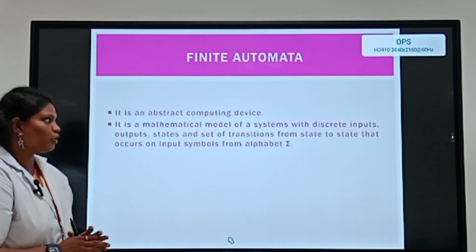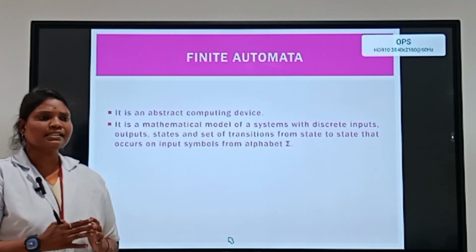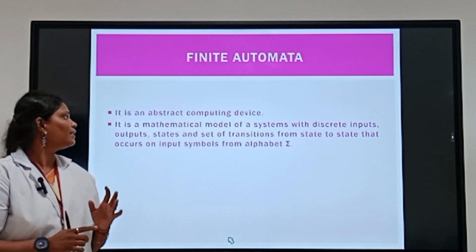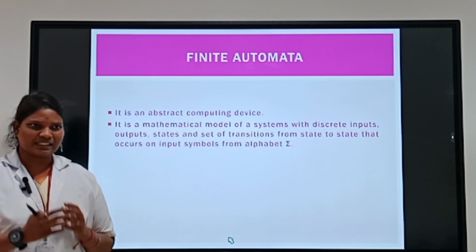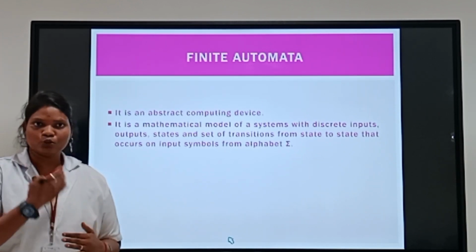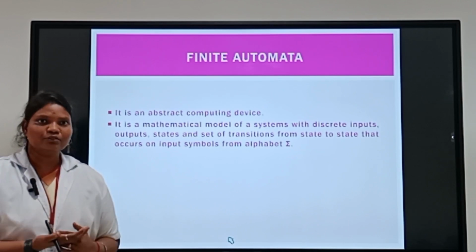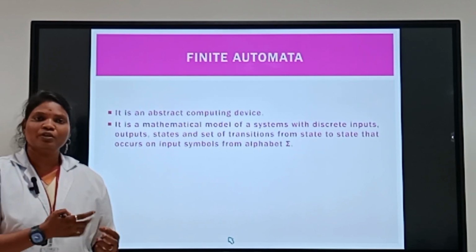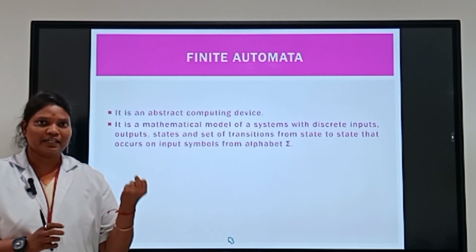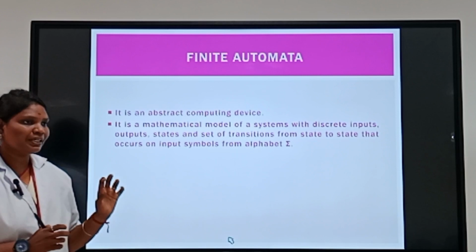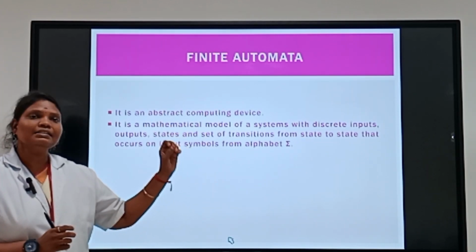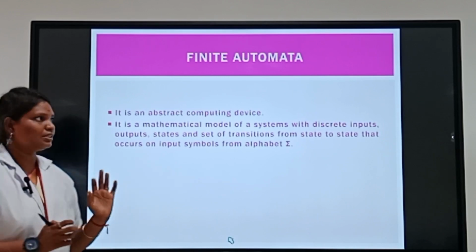The next topic is finite automata. Finite automata consist of majorly three things: input, output and states. If we write a program in code, we use the input and only from the input do we get the output. The inputs and outputs are the combinations we get from the states. So the finite automata is a machine that is already coded with these statements, and then we have to derive the answers.